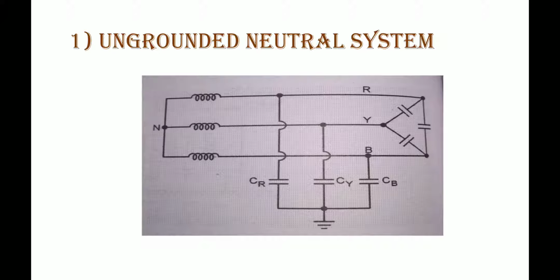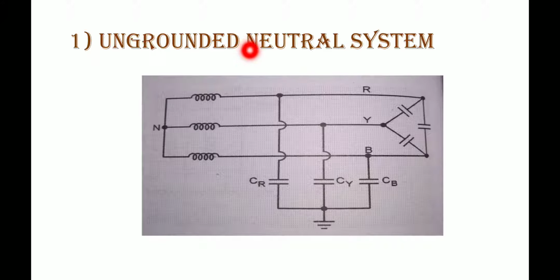It is the ungrounded neutral system. In the name itself it is indicating that the neutral point of the system is not connected to the ground. In an ungrounded neutral system, the neutral is not connected to the ground itself.